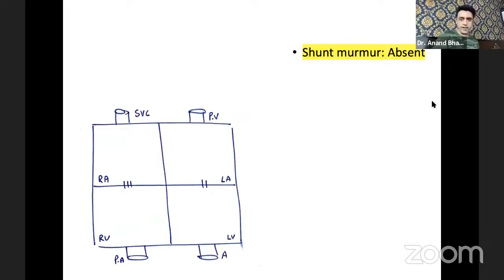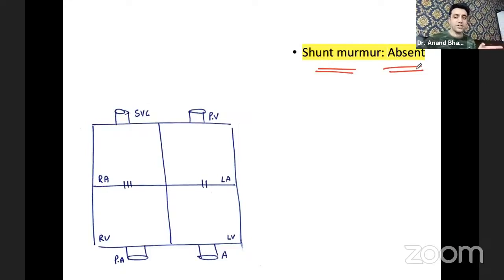Last few important points. The shunt murmur. The shunt murmur is absent in a case of atrial septal defect. Now this is one extra line you need to understand. One is flow murmur. One is shunt murmur. Too much detail I can't tell you in this one webinar. You just have to basically understand there is something known as flow murmur, something known as shunt murmur.